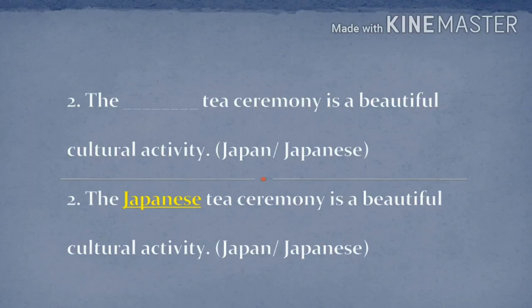Next one. The dash tea ceremony is a beautiful cultural activity. The options are Japan, Japanese. Japan mentions the name of a country. Japanese mentions the people of the country. Then which is the right one? The Japanese tea ceremony is a beautiful cultural activity because the beautiful cultural activity of tea ceremony is celebrated by Japanese people. So, Japanese is the right one.